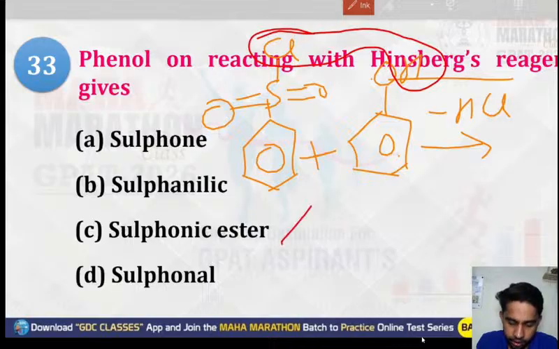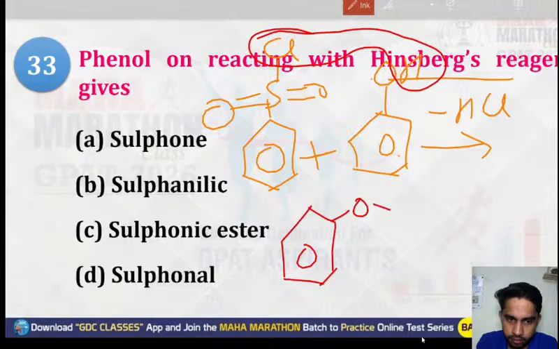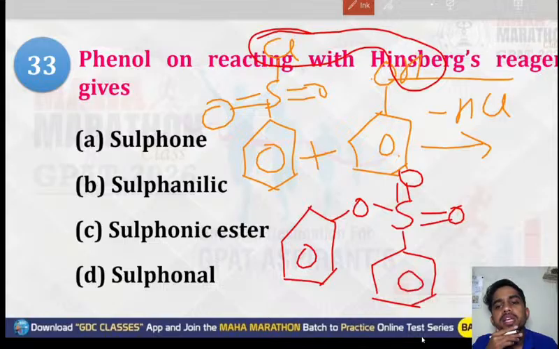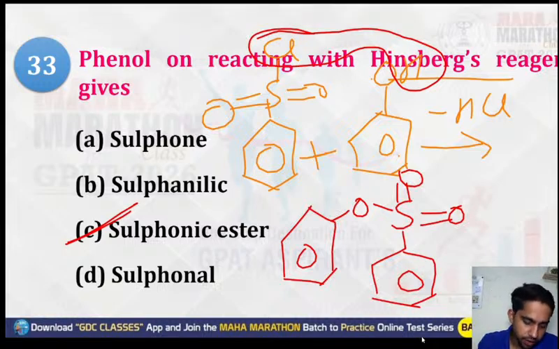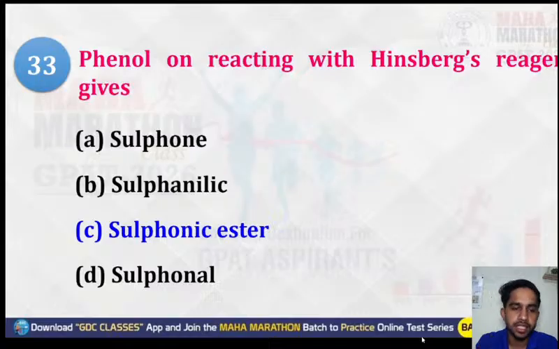They will finally form a compound like this: S double bond O, double bond O. This is known as your sulfonic ester. So when phenol reacts with Hinsberg reagent, there will be the formation of sulfonic ester. So option number C will be the right answer, that is the sulfonic ester will be formed.